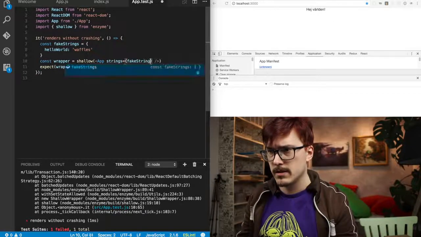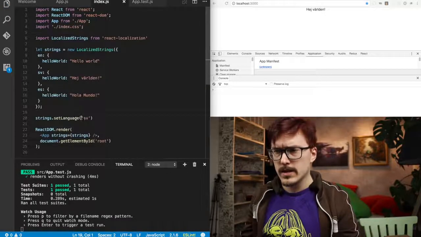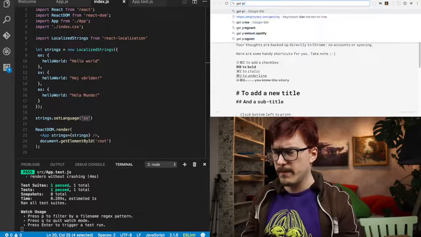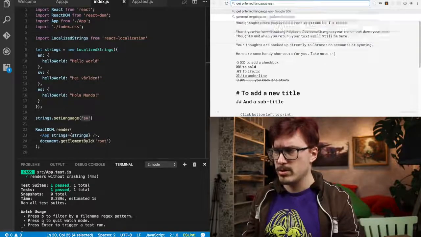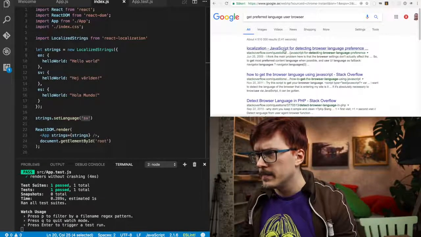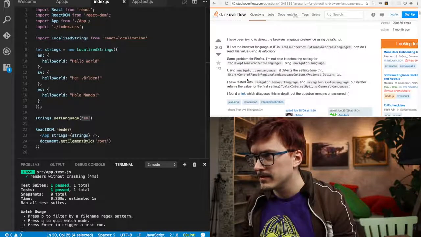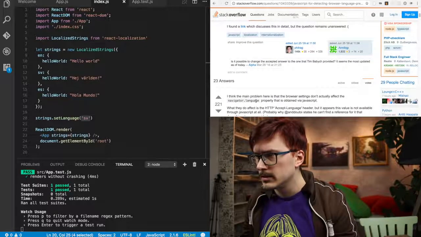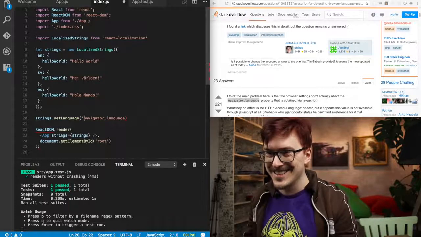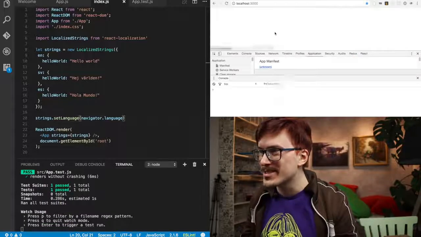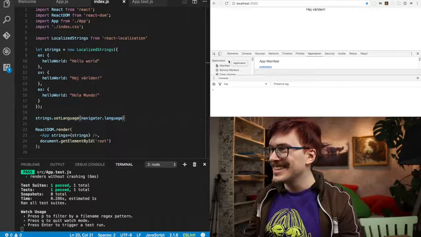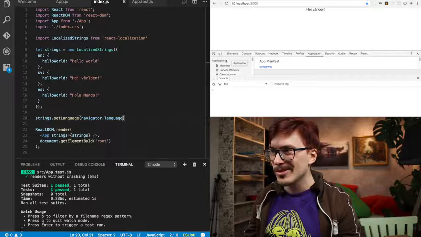Fake strings. Okay, cool. Can we get this from like the browser somehow? Get preferred language user browser. I have not done this in a long time. Let's see. Navigator language. I'm just scanning and just pasting it into my code. Worst. That actually worked! I can't believe that worked! Oh my god. It's not good that that behavior was rewarded at all.